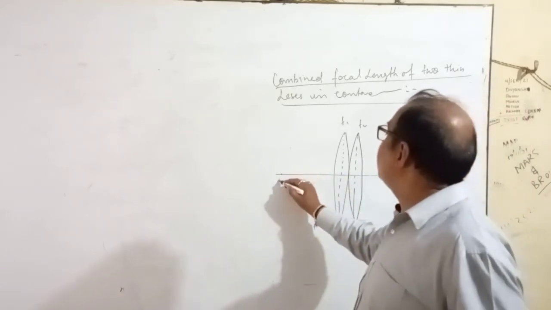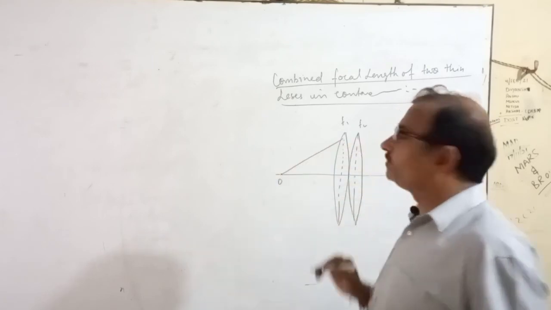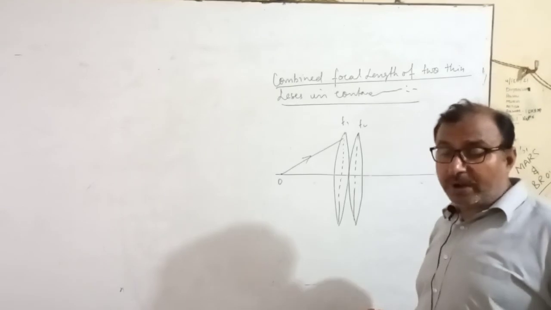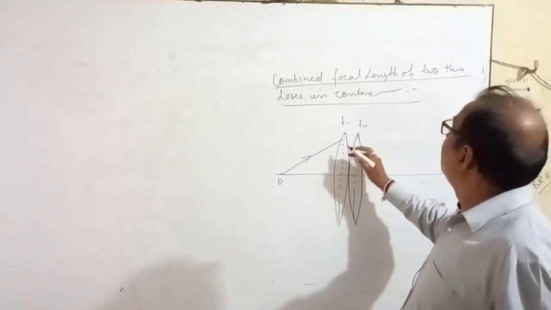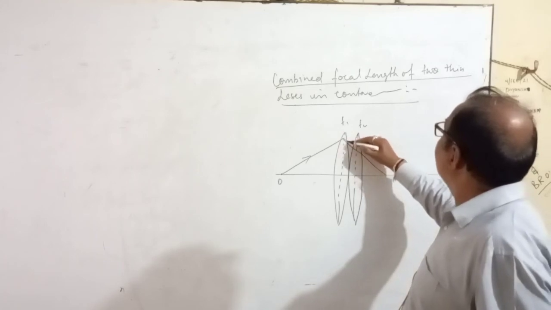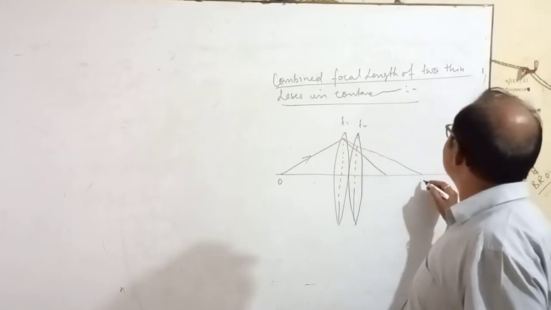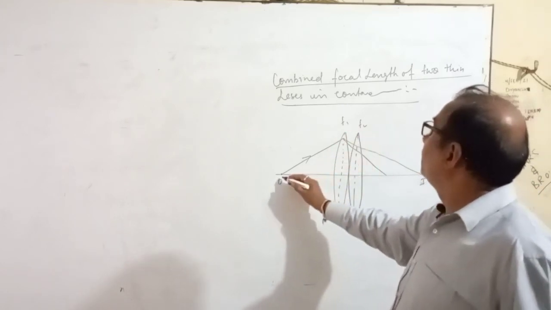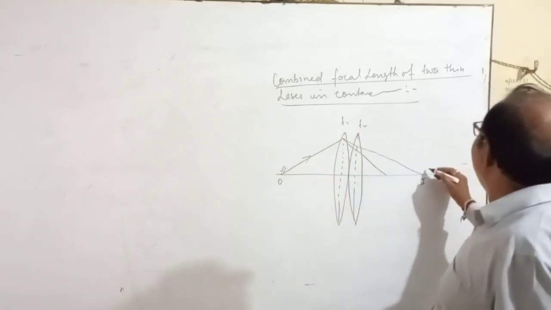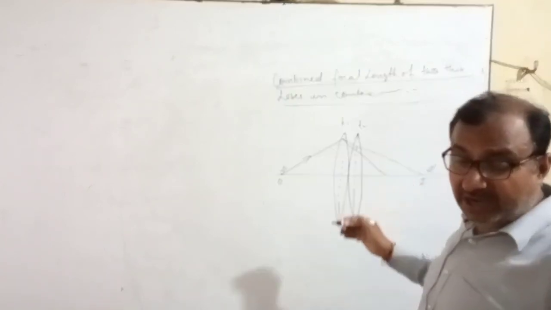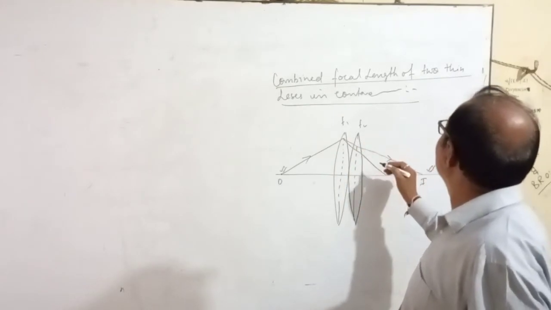Now suppose that O is the object again. A light ray starts from O. Here you see, it wants to go this side to I. Actually, for the first lens, object is O and image is I dash. But by the second lens, what happens?